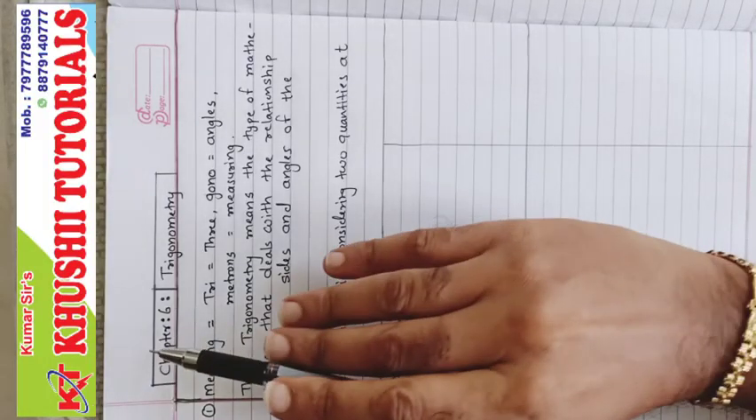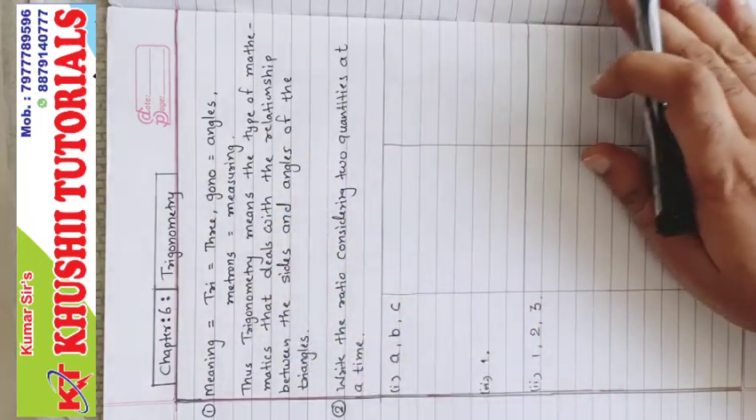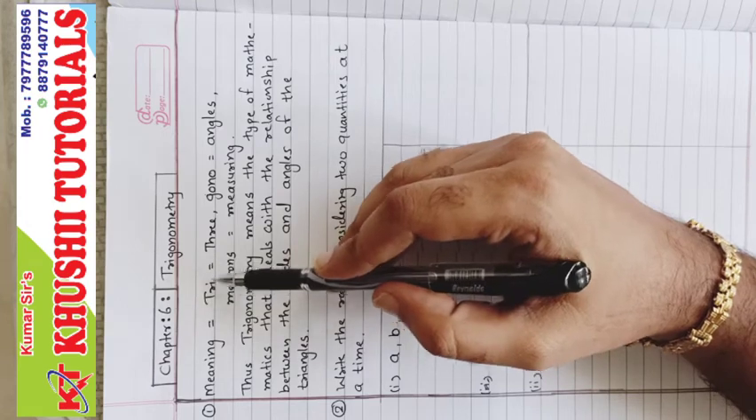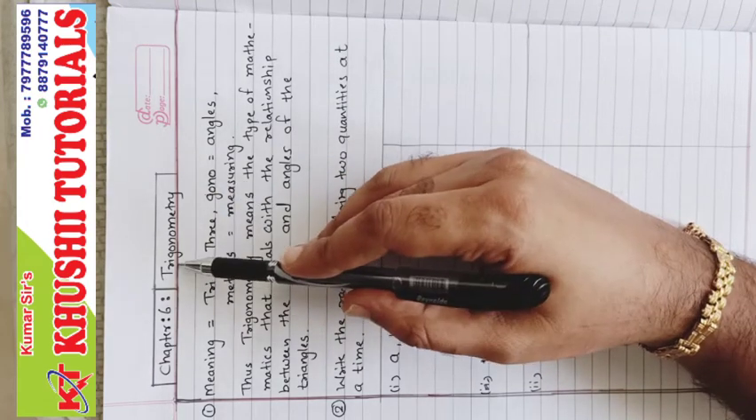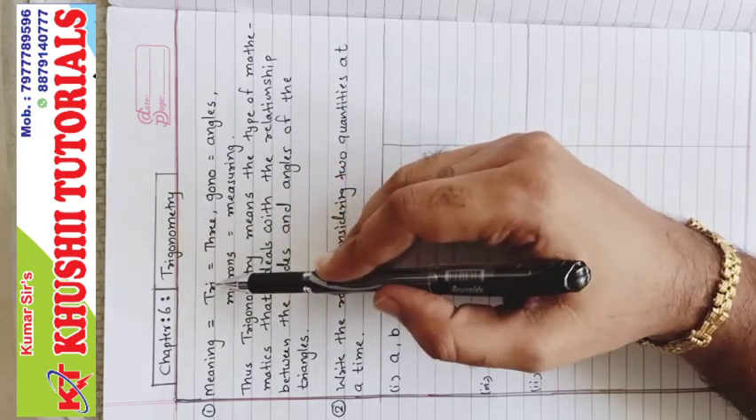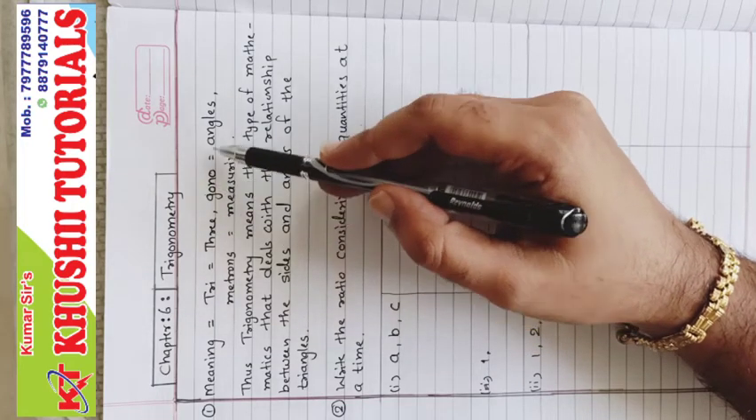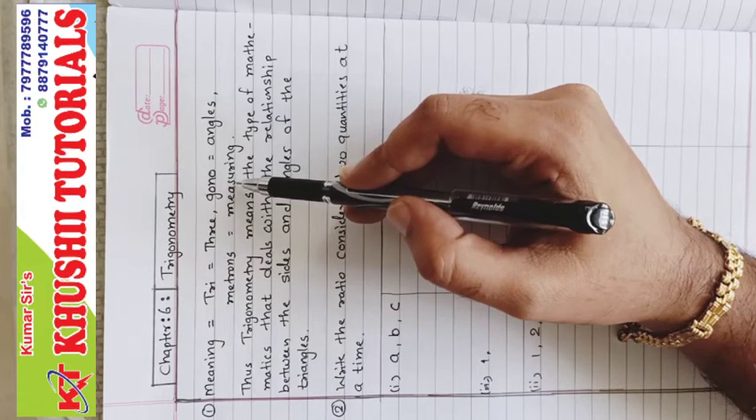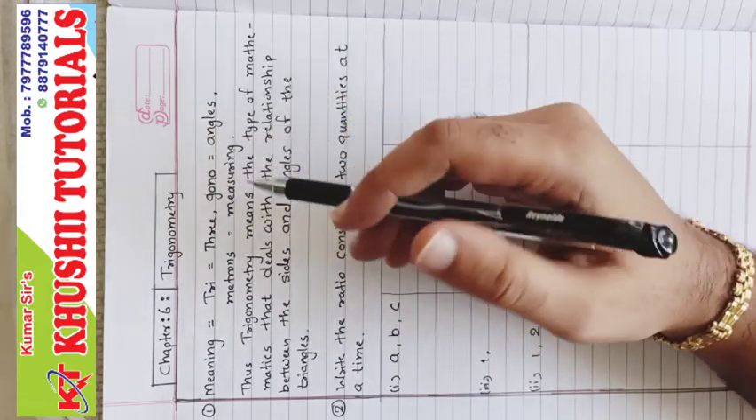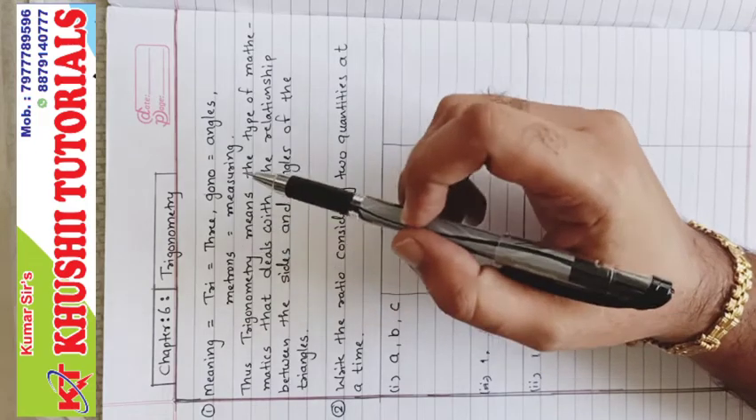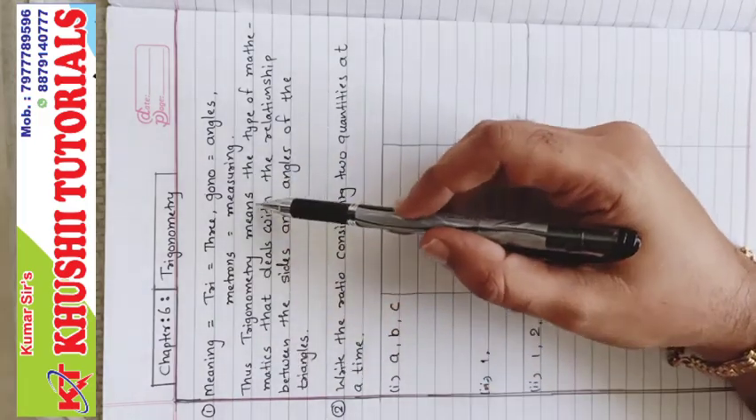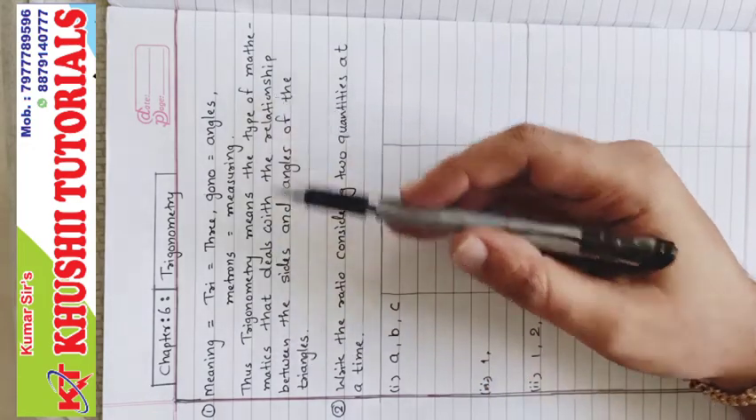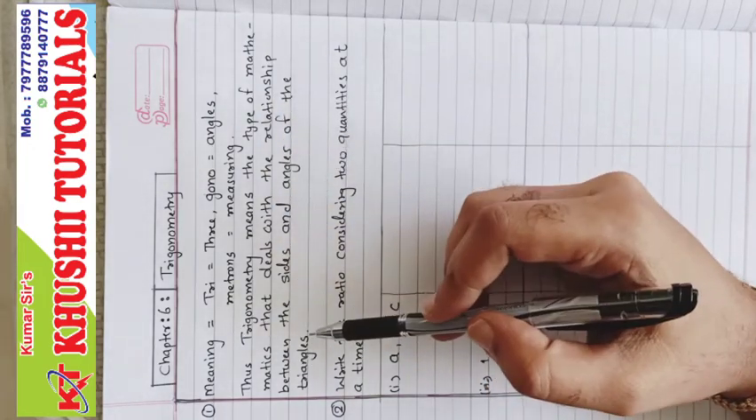Let's start with chapter number 6, trigonometry. The meaning: trigonometry is made up of three words: tri, gono, and metron. Tri means three, gono means angles, and metron means measuring. It means measuring three angled figure, and three angled figure, closed figure, is triangle. Thus, trigonometry means the type of mathematics that deals with the relationship between the sides and angle of the triangle.